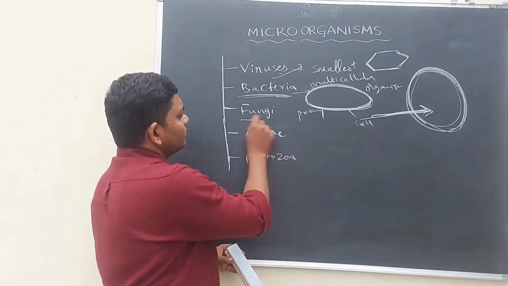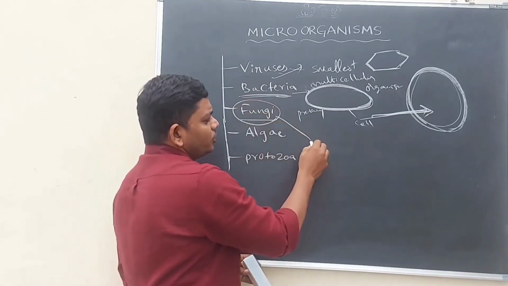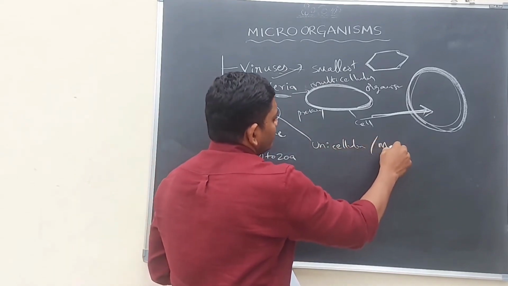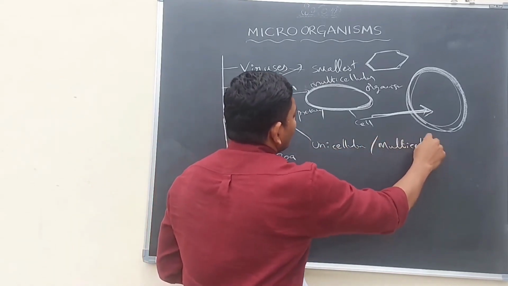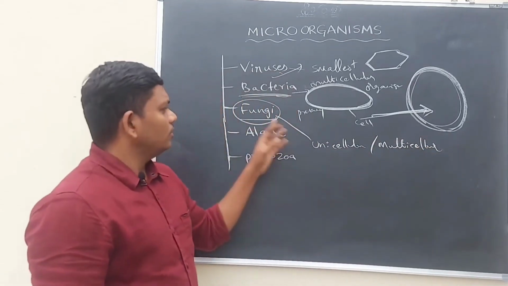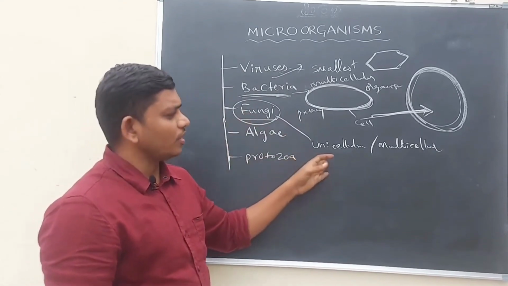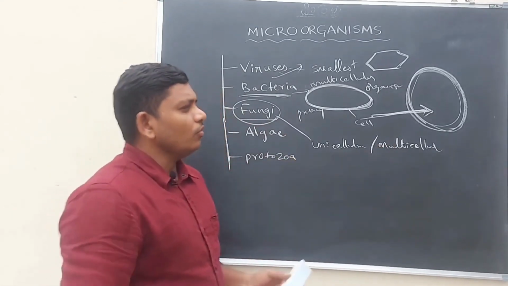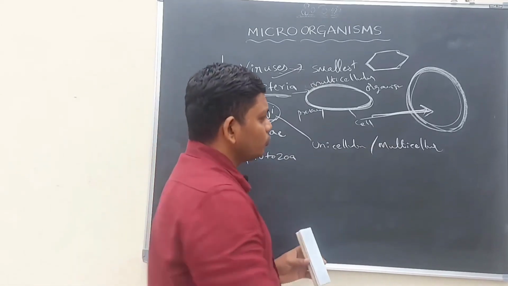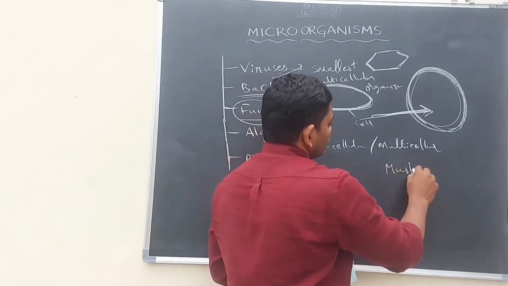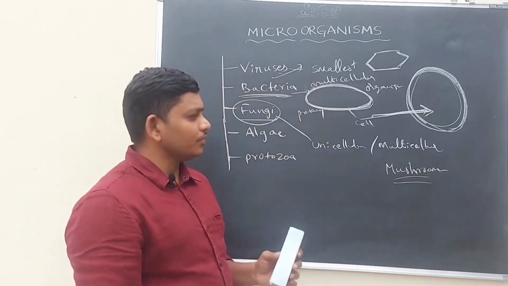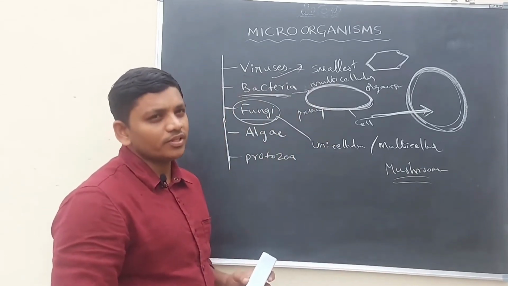Let us discuss fungi. Fungi belong to either unicellular or multicellular, which means uni means single. Some fungi are unicellular, some are multicellular. And some fungi may be seen with our naked eyes, for example, mushrooms. These belong to microorganisms, but sometimes some mushrooms can be seen with our naked eyes.